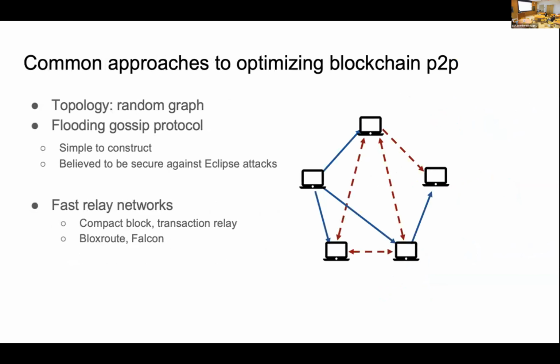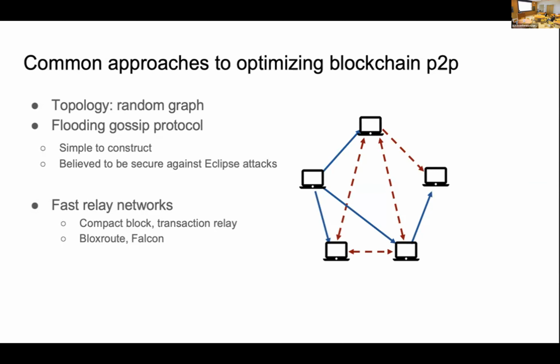In blockchain P2P design, the use of a random graph is the common practice to establish the network topology, where each node has a random set of connections to prevent centralization. Flooding gossip is another widely adopted practice in blockchain P2P design. Both of them are easy to implement and are believed to be secure. While this approach ensures data propagation, it can be resource intensive, causing increased bandwidth usage.